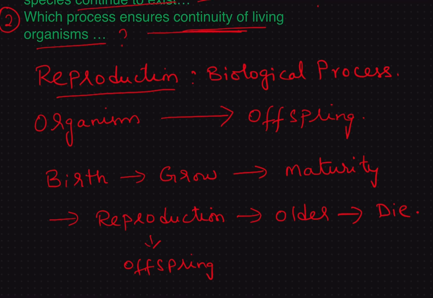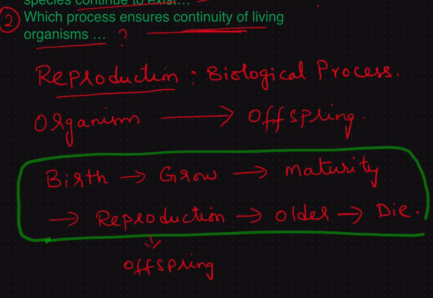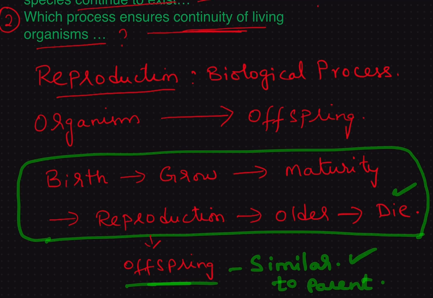This is the whole cycle of every living organism: birth, growth, maturity, reproduction, getting older, and it will die ultimately. So, the process by which the organism is able to produce offspring which are similar to the parent, they are not identical, please note, they are similar to the parent, that process is called reproduction.